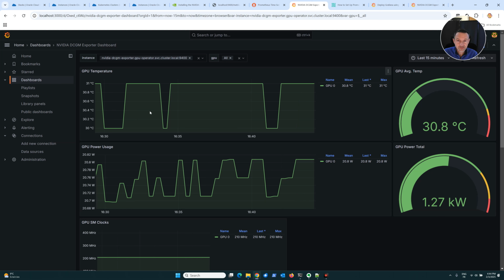So remember, first, you install the NVIDIA GPU Operator. Then you check that you have the GPU metrics using the DCGM exporter that was installed too by the NVIDIA GPU Operator. After that, you install Prometheus with the target. The target is the URL of the metrics of the GPU.